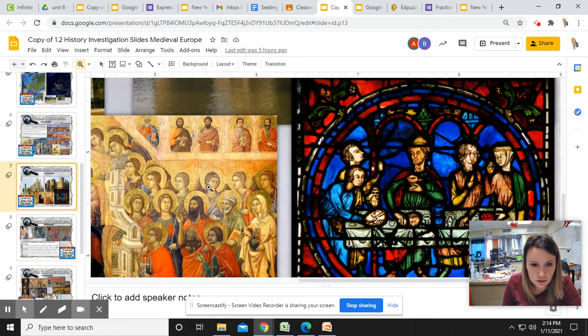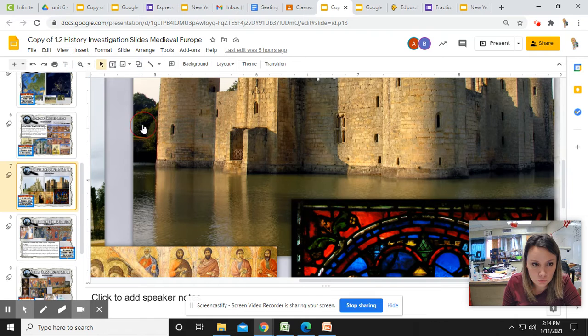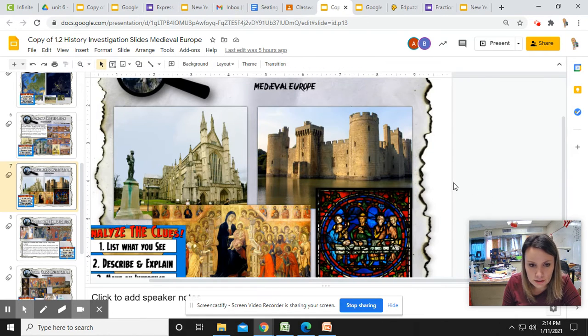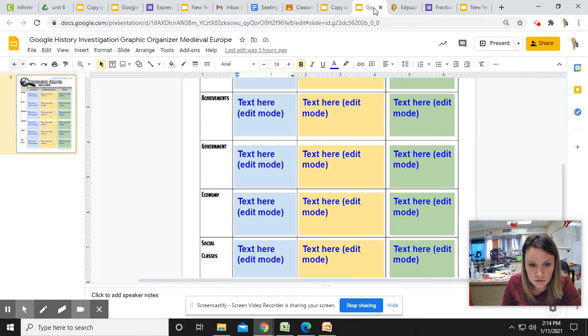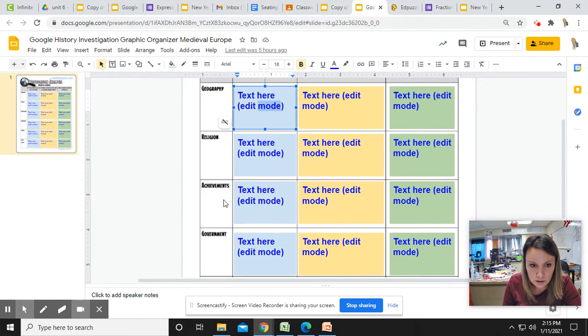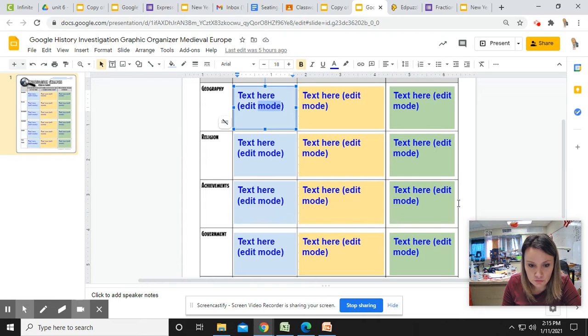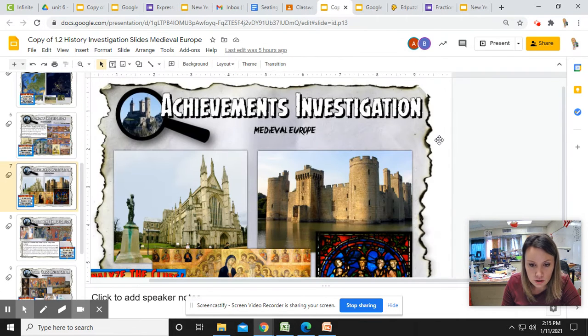All right, and I'm going to show the next one. I'm going to zoom out. All right, so now we're on achievement. So you need to go to achievements. Now remember, you're putting 3 things, 3 words. Okay. What can you conclude from, or what can you say about that? And then what can you conclude from all of that? Okay. All right, so now you need to be on achievements, which is the second one from the bottom, achievements.